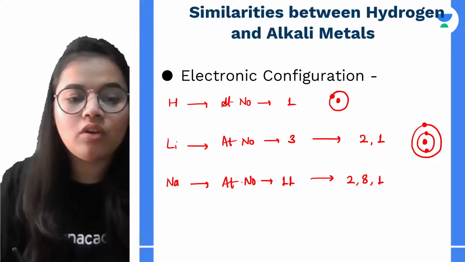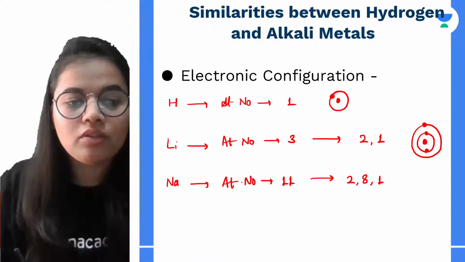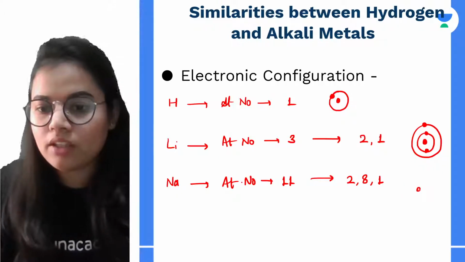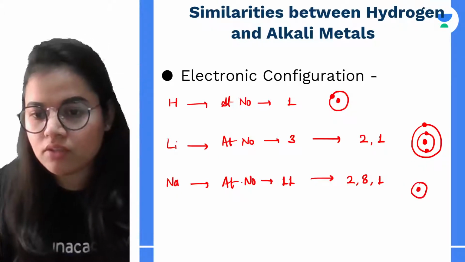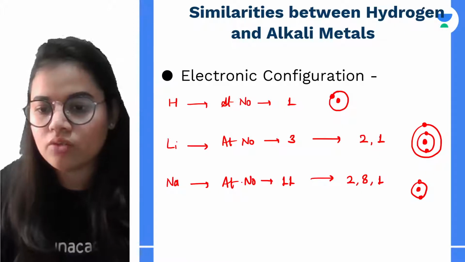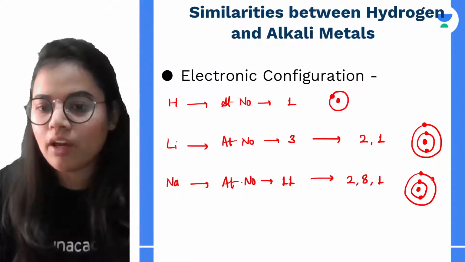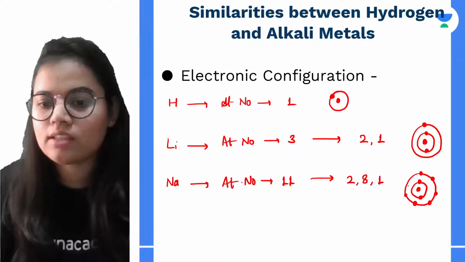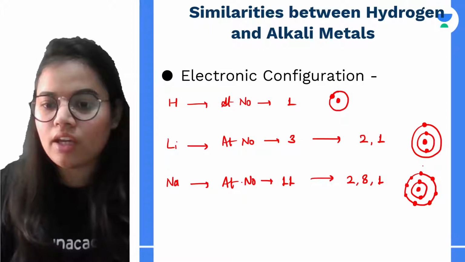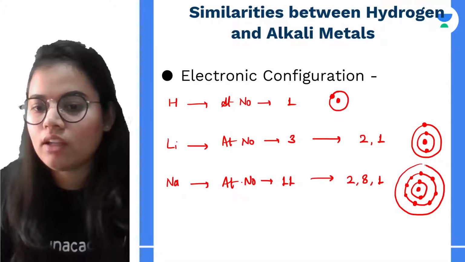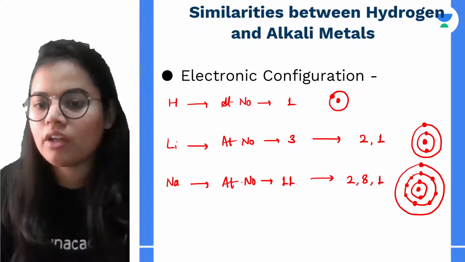In the diagram of sodium, this will be the nucleus, this is the first shell having 2 electrons, and this is the second shell, which will have 8 electrons. It will have one more shell, and in the last shell it will have 1 electron.